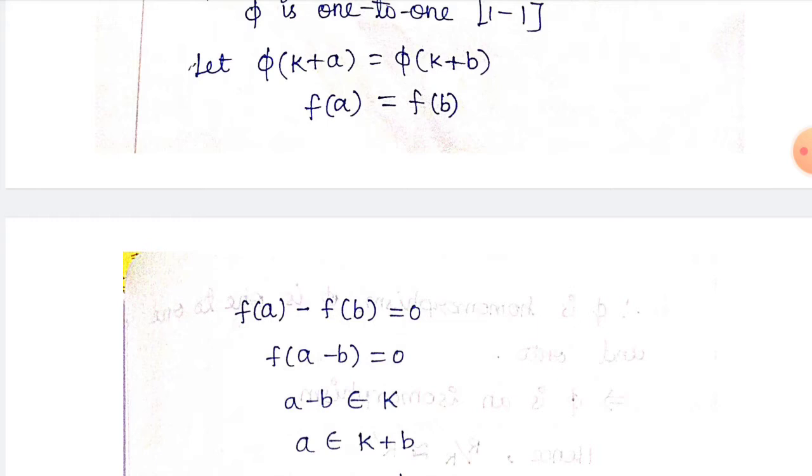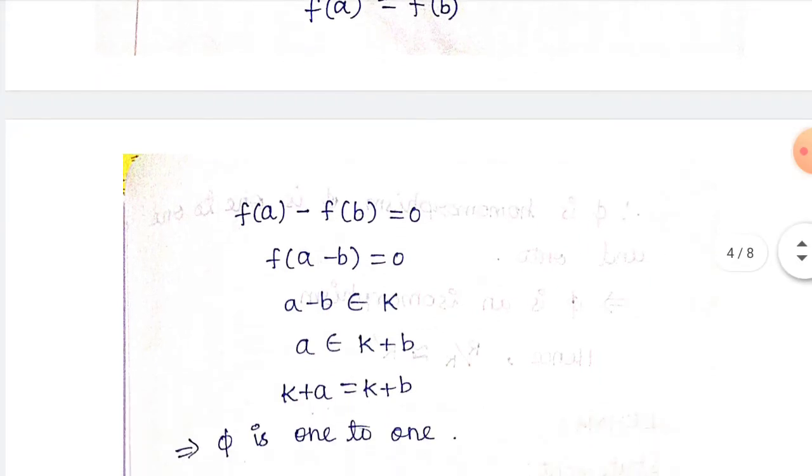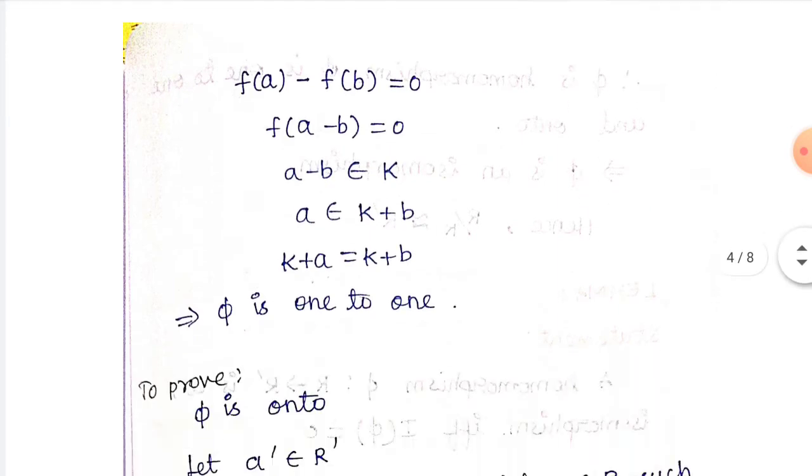So f of a minus b is equal to 0. So a minus b belongs to k, because the mapping f of something equal to 0 means that element belongs to the kernel k. So a minus b belongs to k. So a belongs to k plus b. Similarly, b belongs to k plus a, which means we can write k plus a is equal to k plus b. Therefore, phi is 1 to 1.